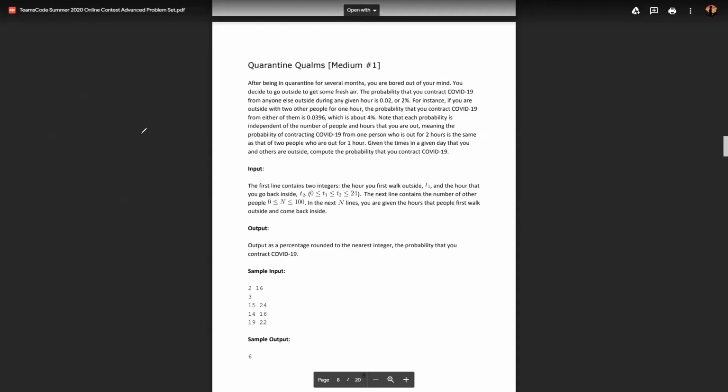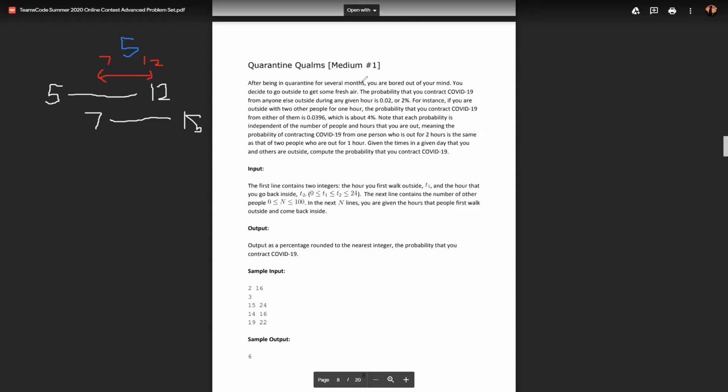The way we do that is we look at the starting hours and the end hours of people, and we can just subtract the numbers. So let's say that I'm out from 5 to 12, and one of my friends is out from 7 to 15. In this case, the amount of overlapping time is from 7 to 12. That's the overlapping time, and therefore this is equal to 5 hours.